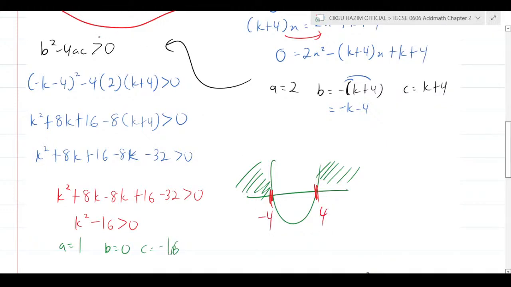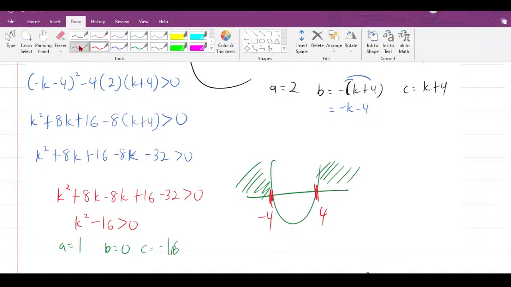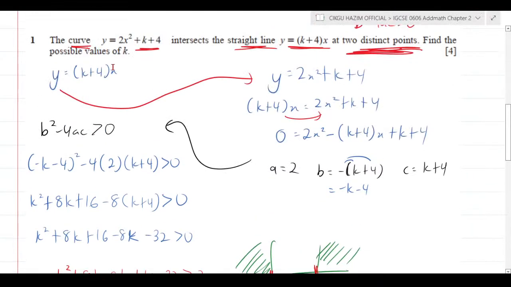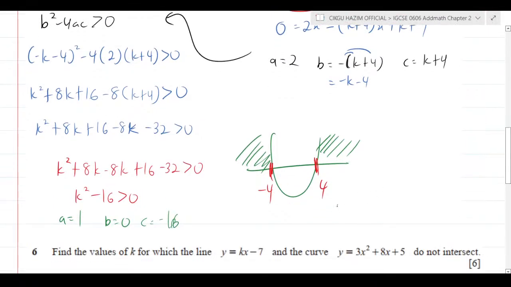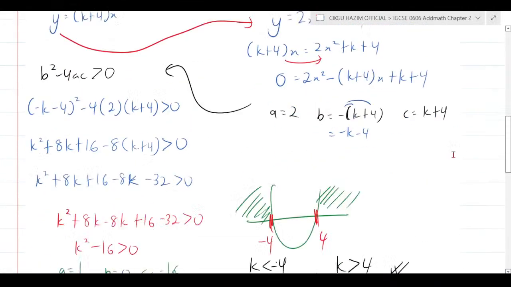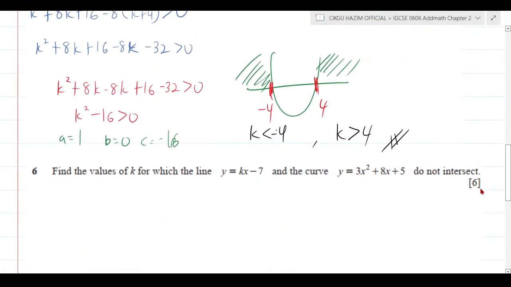What is your answer going to be? Your answer is going to be in terms of the value of k, not x, because they say find the possible values of k, which is k must be more than 4 or k is less than negative 4. And that is your answer. Usually this kind of question is going to take you a lot of marks, which over here at the bottom is actually 6 marks. It's the same thing. Substitute linear into nonlinear.